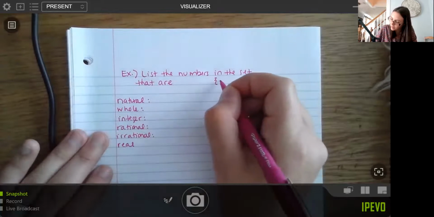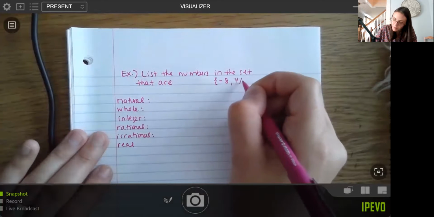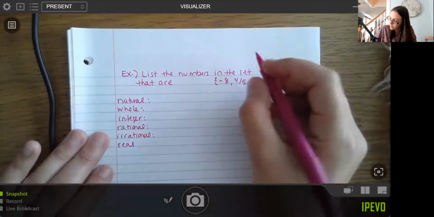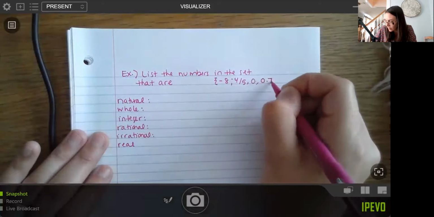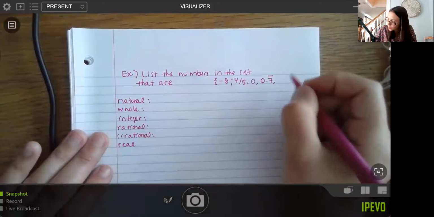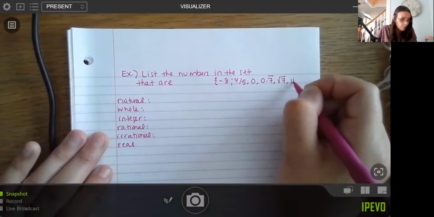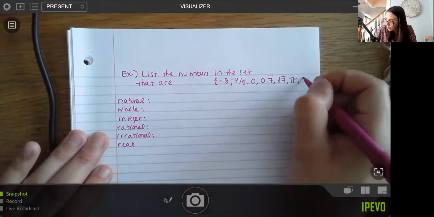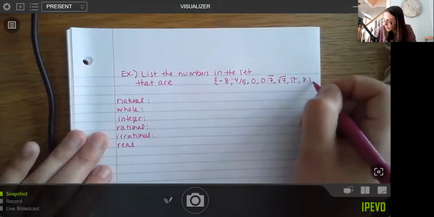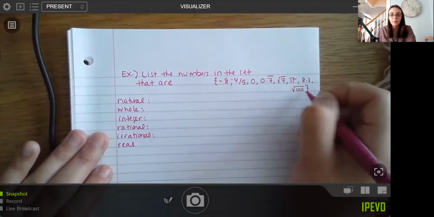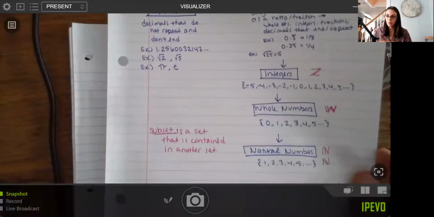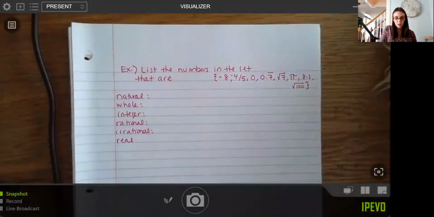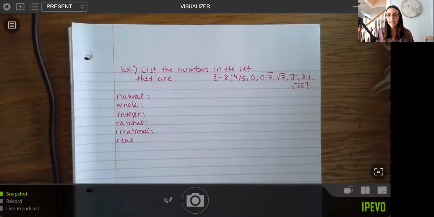And this is the set that we're going to use. So let's use the set -8 4/5, or -4/5, 0, 0.7 repeated, square root of 7, pi, 8.1, and I'm running out of room. How about the square root of 100? Now, if you need help, you can take out your notes from the page before and go through all your different definitions again. So what I'm going to do is go through and see which numbers fit into each category. And some of these numbers can be in more than one category.